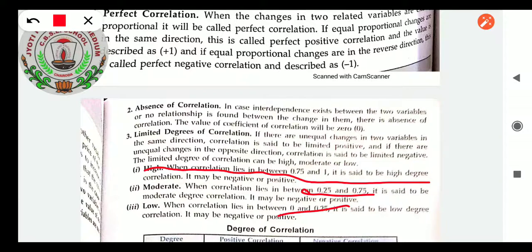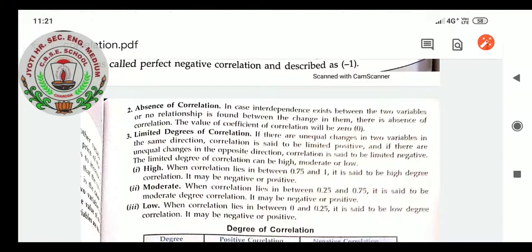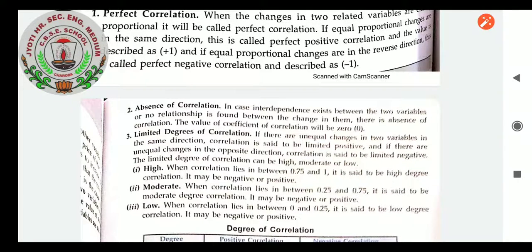So these are the various degrees of correlation. One is perfect correlation, which has equal proportional changes either in the similar or in the opposite direction. Second, absence of correlation, when no relationship is found between the changes in the variables, and the value of the coefficient of correlation will be 0. Then limited degree of correlation, which can be high, moderate or low. High is between 0.75 and 1, low is below 0.25, and moderate is between 0.25 and 0.75.